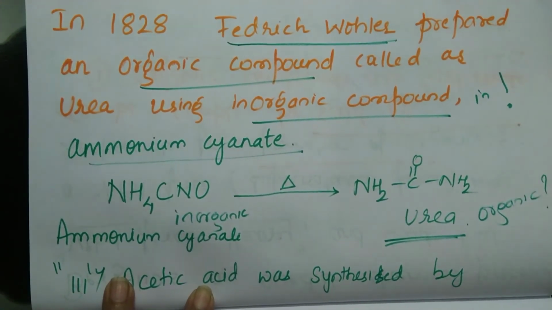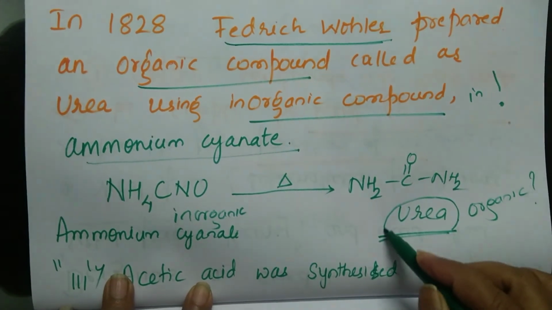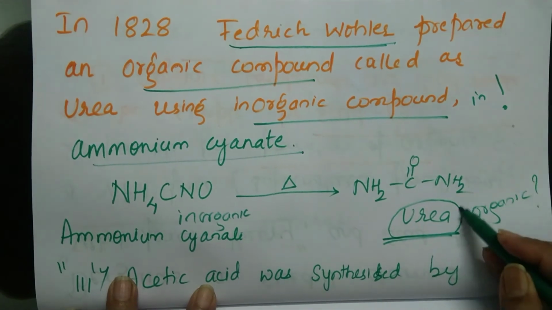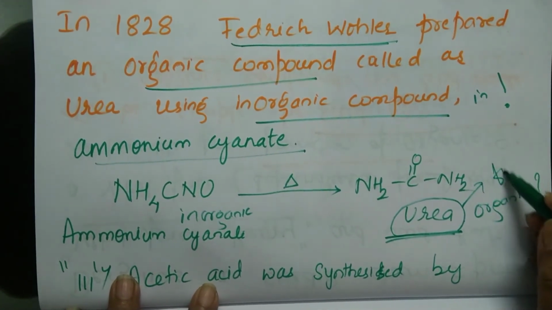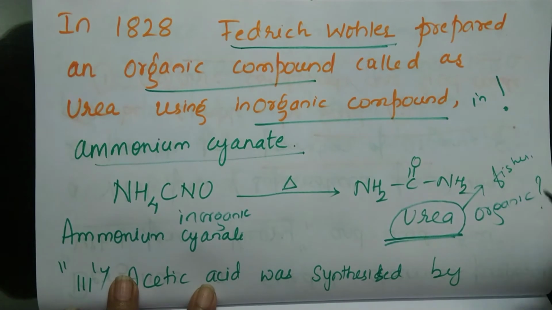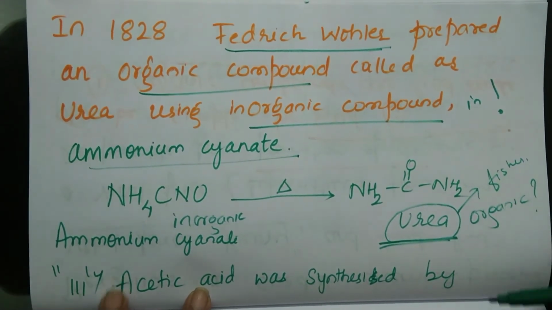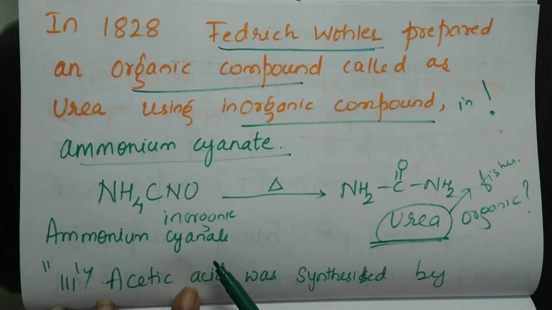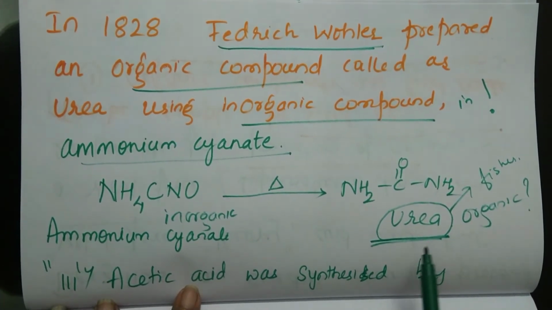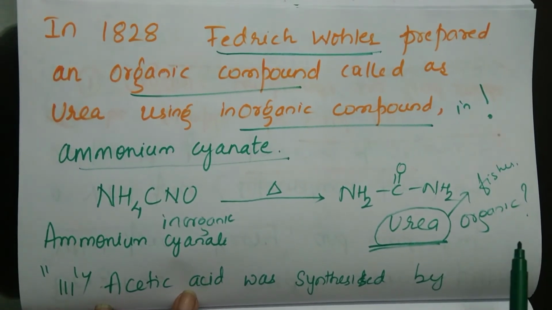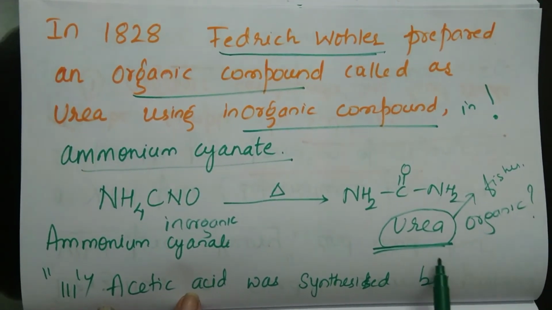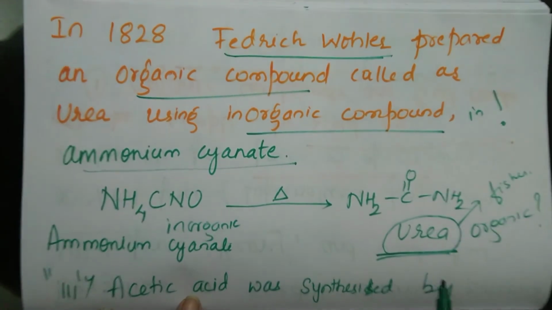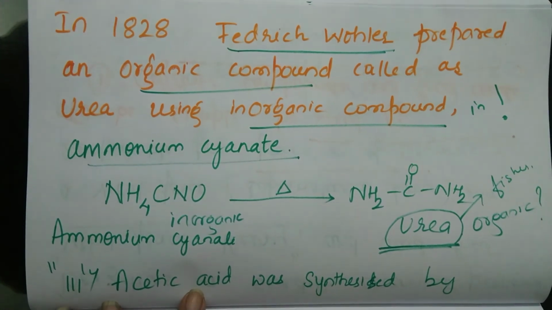So how come urea is an organic compound? You know that urea is one of the excretory products of animals. Can you name which phylum? Fishes or Pisces. So the excretory product of Pisces is urea. Understood? So using an inorganic compound, Friedrich Wöhler prepared urea. For the first time in the lab, an organic compound was prepared, and it was not prepared using vital force. So this led to the failure of vital force theory.